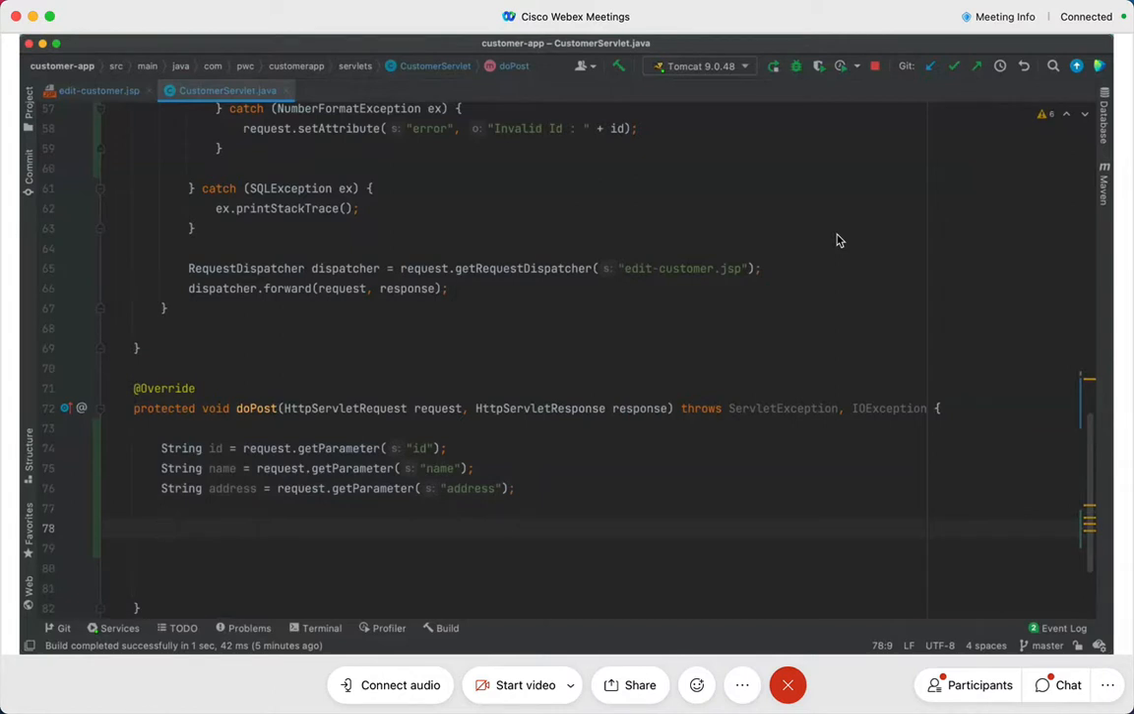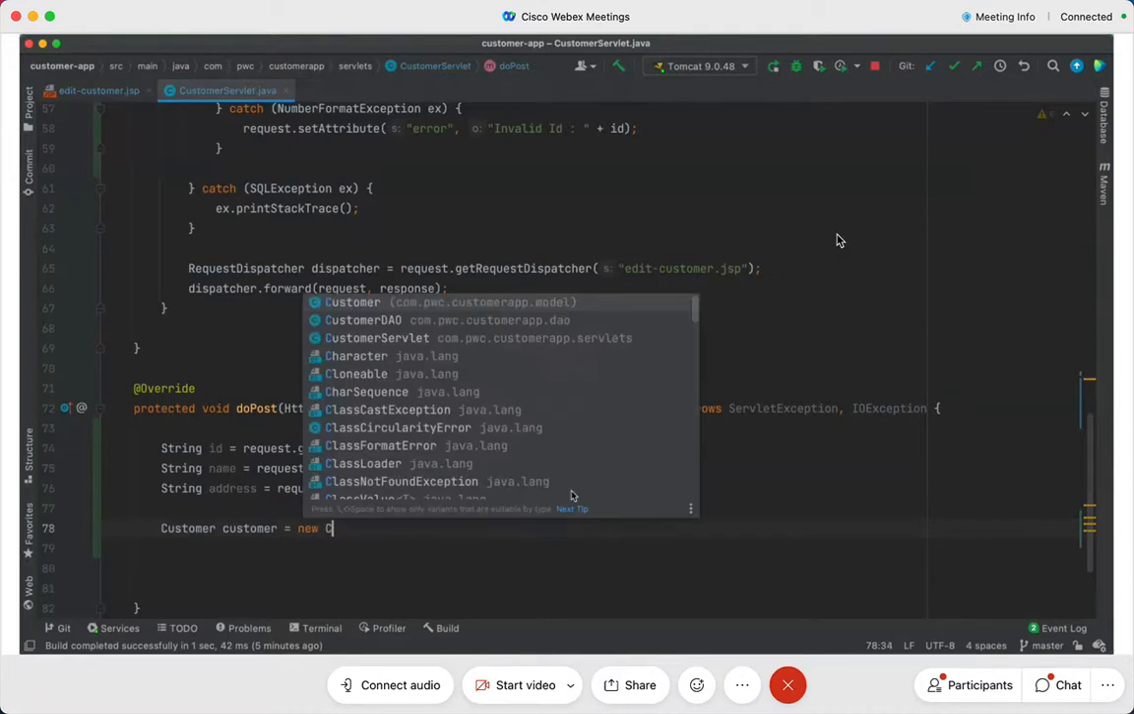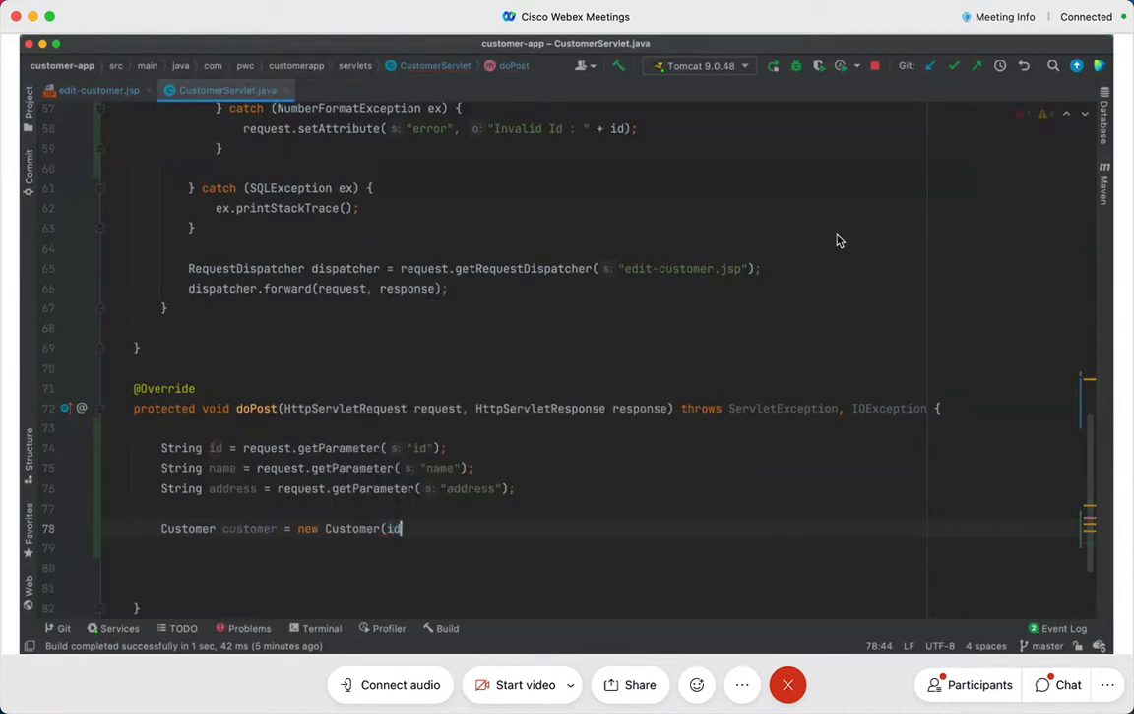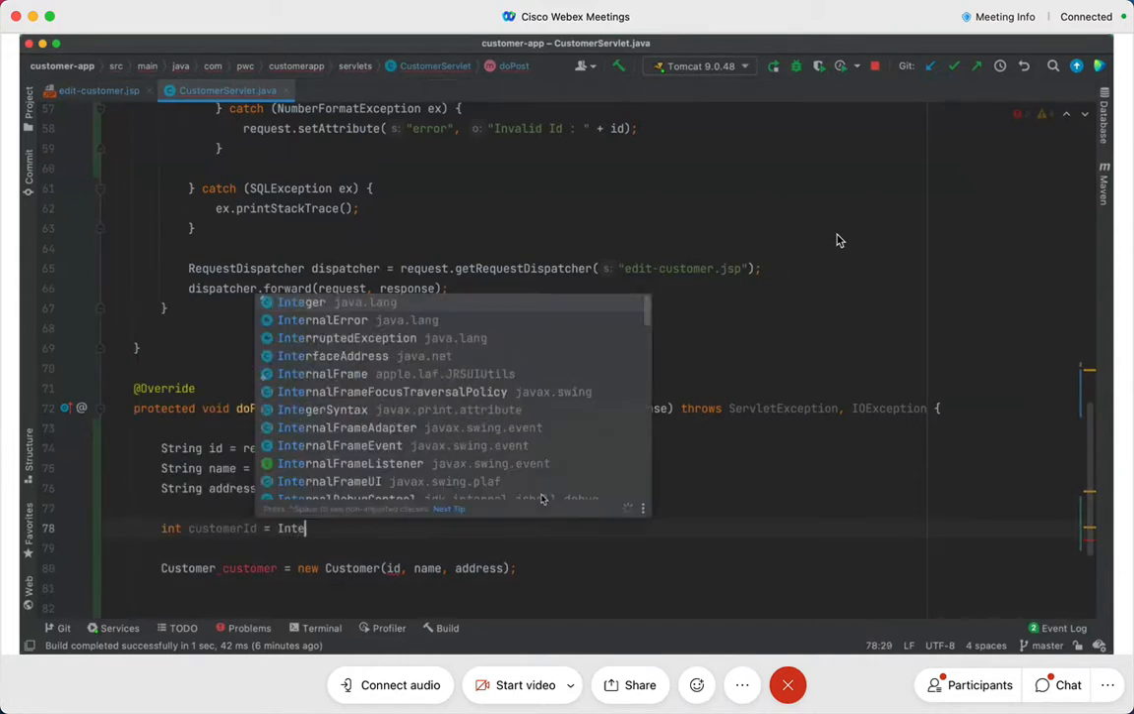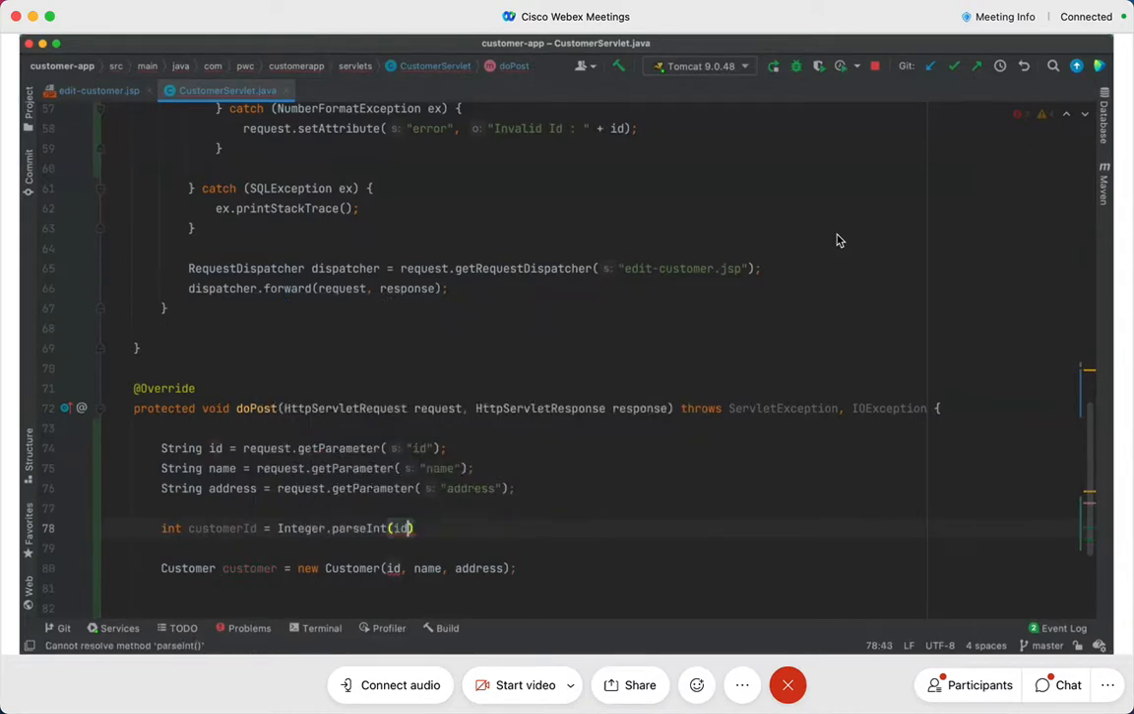And now I've got to put these values into the object. So I'll say Customer customer is equal to new Customer, but I'll pass id, name and address as the parameters. So I've got the customer object, but this is taking an int. So what will I do now? I'll write int customerId is equal to, once again, Integer.parseInt(id). And what is it that I want to pass here? customerId. Here you go.